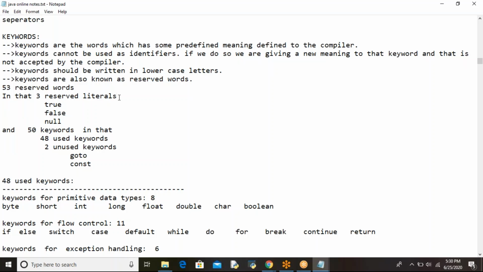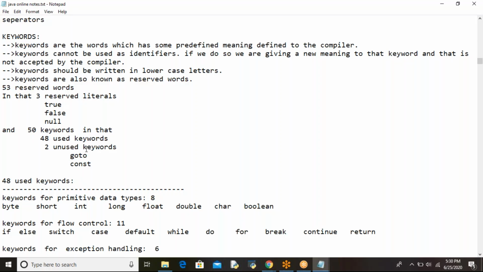Now you will get what is a literal. Next topic. So here we have 3 reserved literals: true, false, and null. So 53 reserved words are there, I mean keywords. In that, 3 reserved literals are there: true, false, null, and 50 keywords. In that 50 keywords, 48 are used keywords and 2 are unused keywords.